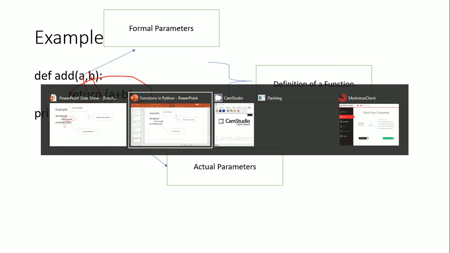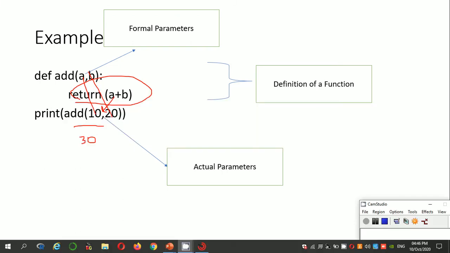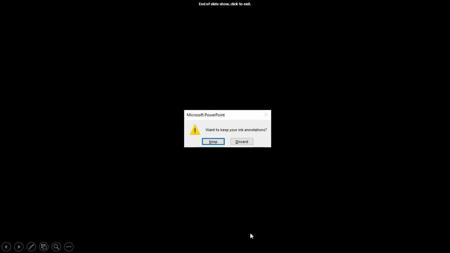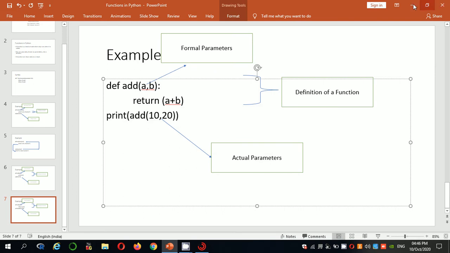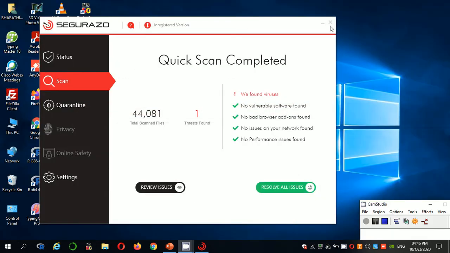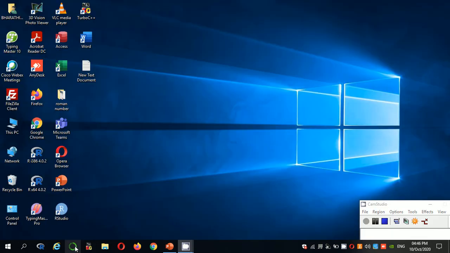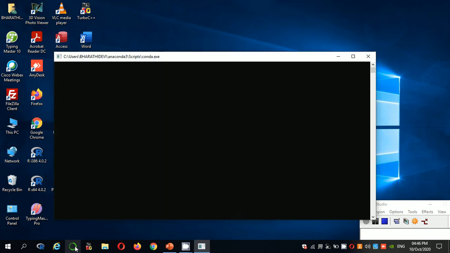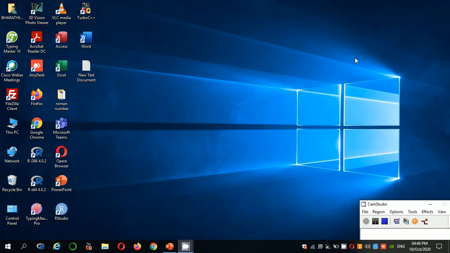Let us do the same task. Go to Anaconda Navigator, quickly open my Jupyter notebook. Now do the same program, addition of two numbers, and then we will do some other programs also.